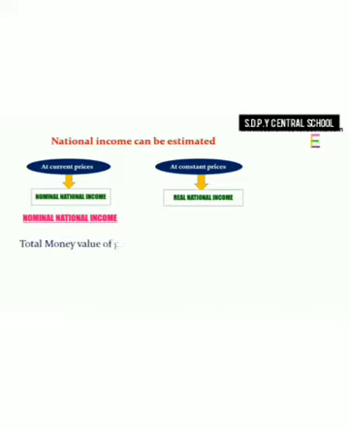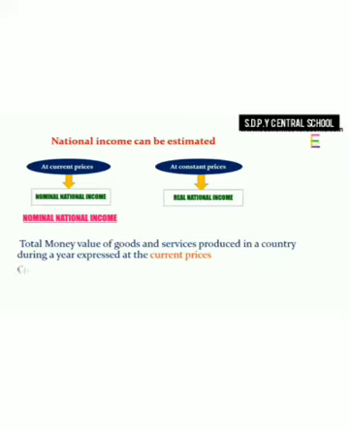It is the total money value of goods and services produced in a country during a year expressed at the current price level. Now, what is current price? Current price is the price level prevailing during the year of estimation. We can express nominal national income is equal to Q into P, where Q is quantity of final goods and services produced during an accounting year. P is the price level prevailing during the same accounting year.